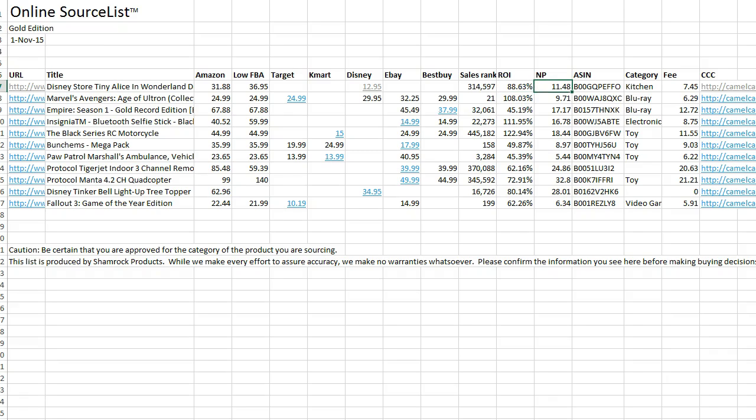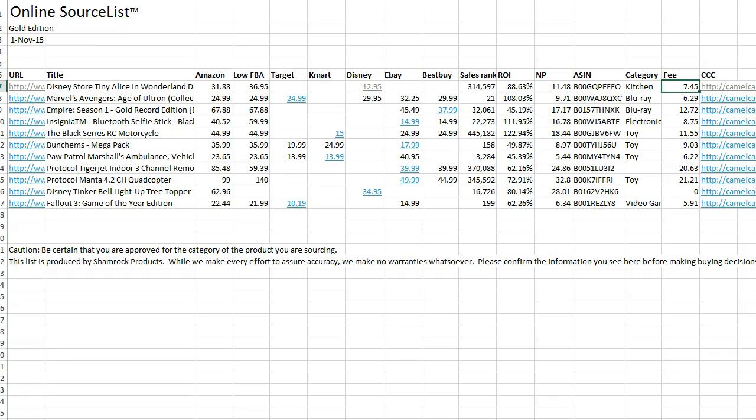This is your net profit, approximately. We try to go for $10 or more. It's up to you how much of a net profit you shoot for. This is the ASIN, you know that. Category that this item is classified in. Please be sure that you are approved for the categories of the specific items. We will show items that may or may not be in categories that you're approved in, and we trust that you will get approval if you need it.